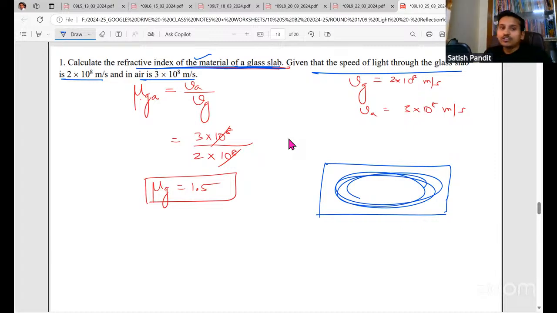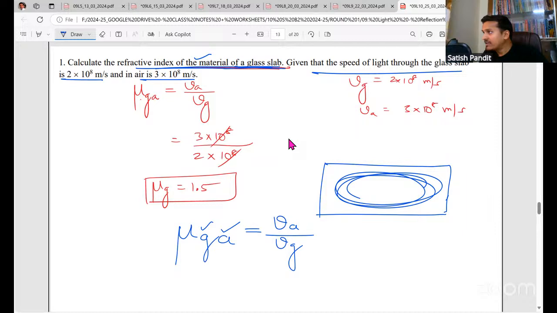So how do we denote refractive index? Mu. The refractive index of glass, with nothing given, means with respect to air. In terms of velocity, we can write it as Va by Vg. To find the refractive index of glass with respect to air, we take the ratio of velocities.